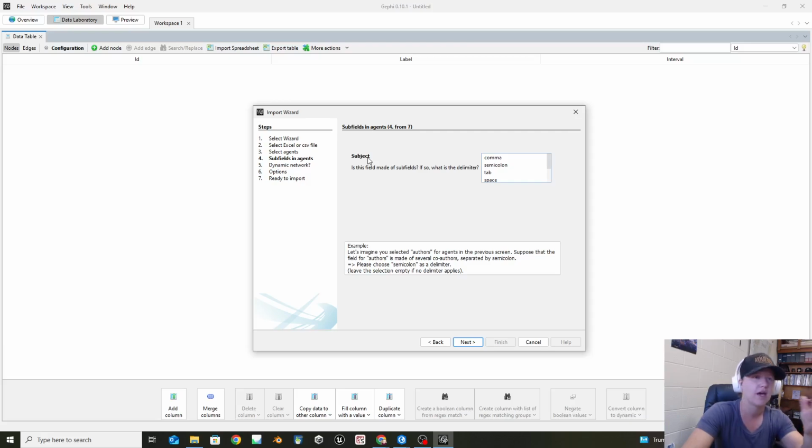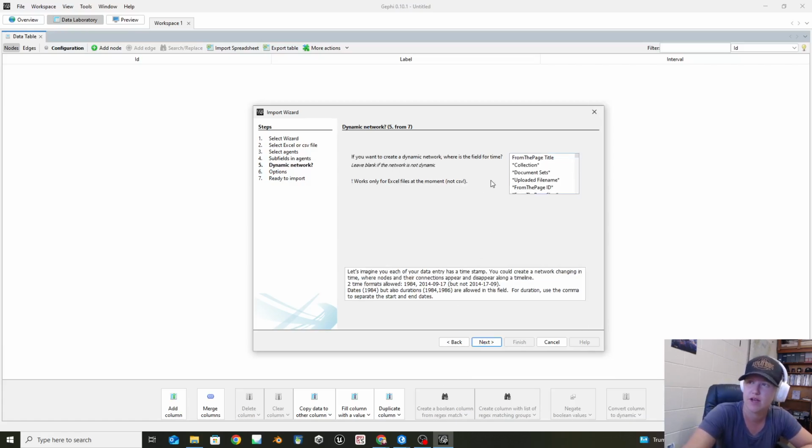And then it says, okay, but if you're only connecting to a single field, are there sub things within those fields? The answer to that is yes. So it's asking, how are they divided up within your field? If we go back to the original one, ours are divvied up by semicolons. So you're going to put in the semicolons, and we know that it's not a comma because the fields are done by comma. If it was done by comma, there would be a whole mess of other things when you actually loaded this into your database, just in Excel. So we're going to go to semicolon, and we're going to say, yep, that's fine.